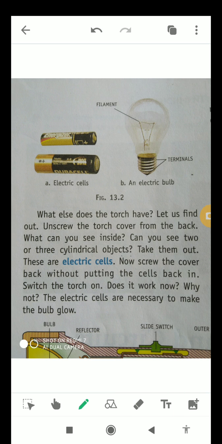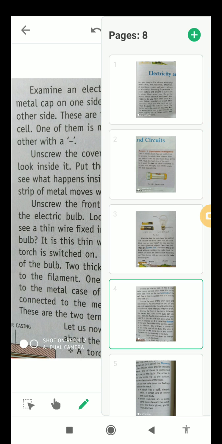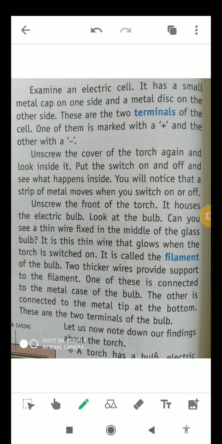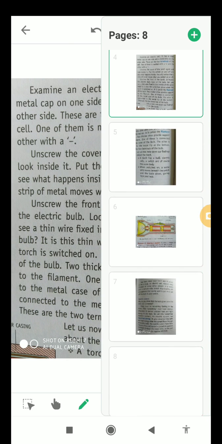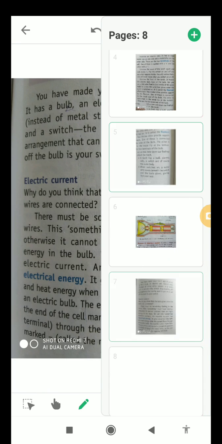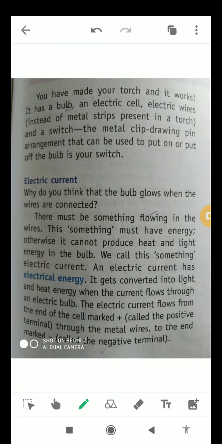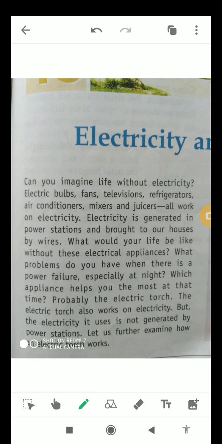I will also tell you about the use of electric cells, and about terminals, positive and negative terminal, and later on I will tell you about electric current. Okay, students, so let's start with electricity and its uses.